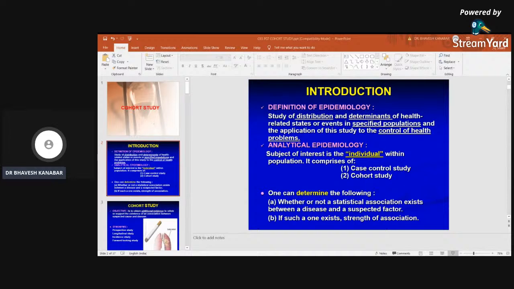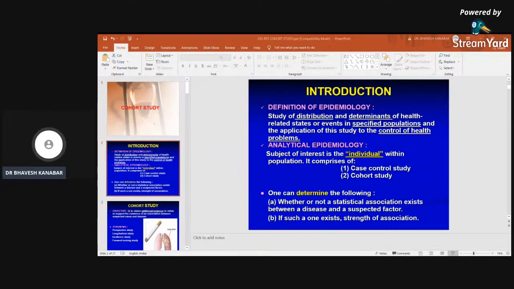you should also know the definition of epidemiology. What is epidemiology? It is the study of distribution and determinants of health related states or events in specified population and application of this study to the control of the health problem. So what does it say? Study of distribution of health related status means how much population is affected by COVID in Gujarat, how much in Maharashtra. That is an example of distribution of health related status.